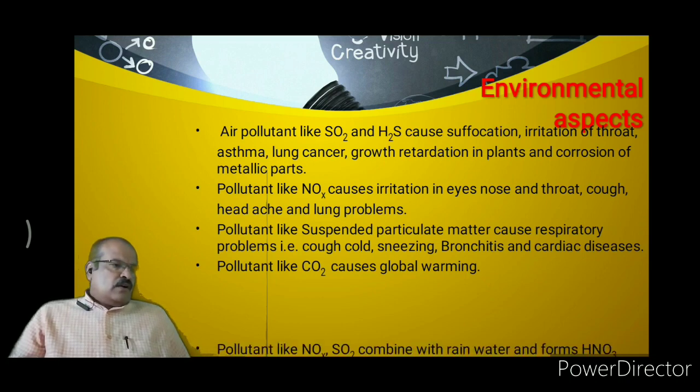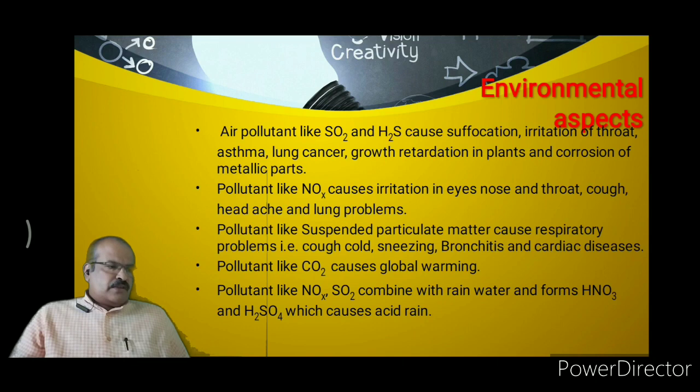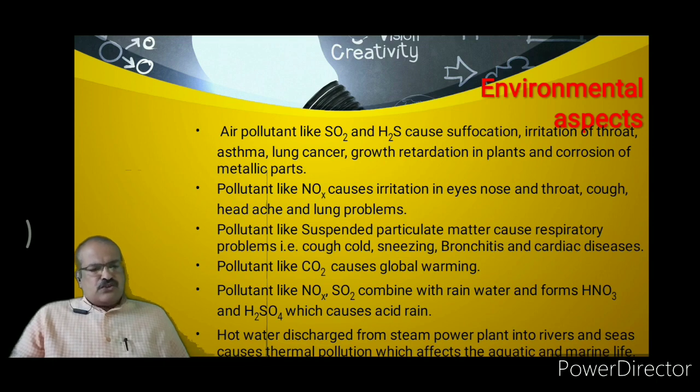So in thermal power station a large amount of carbon dioxide is produced, and this carbon dioxide causes global warming. Also the air pollutants like oxides of nitrogen and sulfur dioxide, when mixed with the rainwater, then the HNO3 and H2SO4 acids are formed, and these acids cause the acid rain.